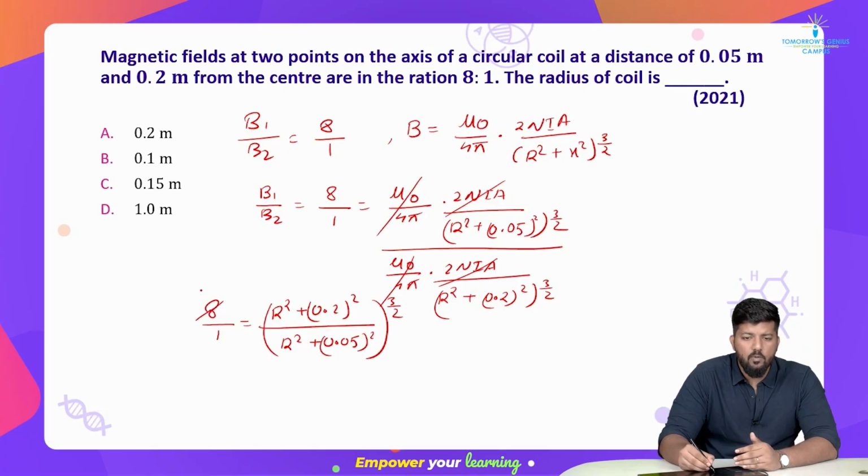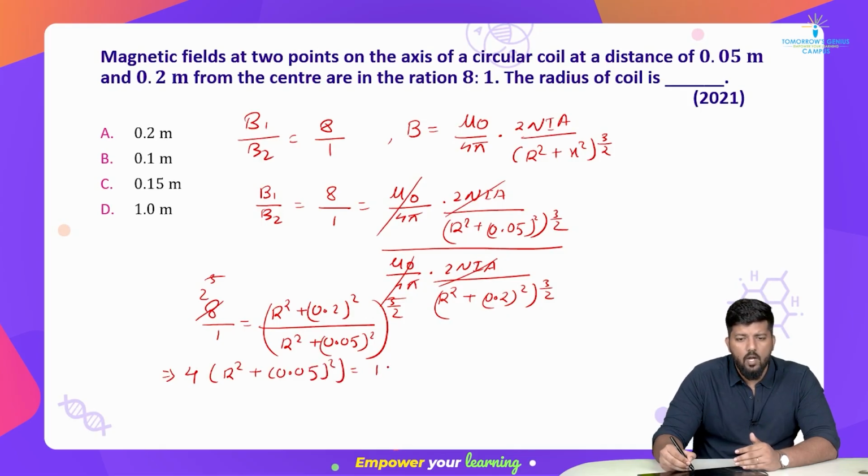Now we know 8 is 2 to the power 3. This 3 gets cancelled, and this 2 becomes 4. So 4 multiplied with (r square plus 0.05 whole square) is equal to 1 multiplied with (r square plus 0.2 whole square).